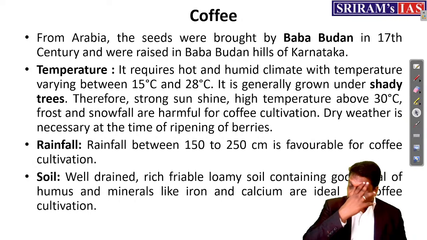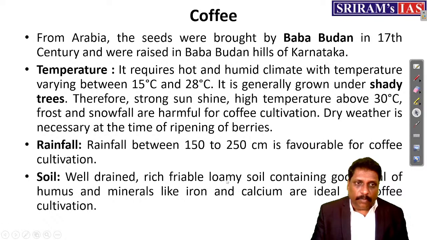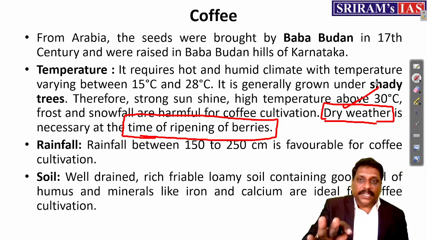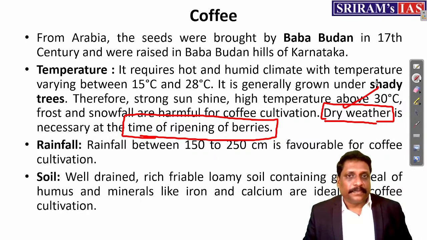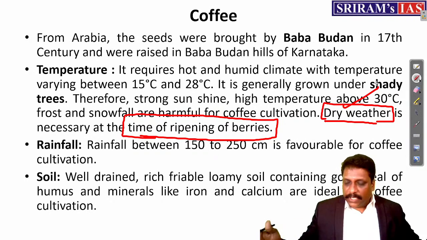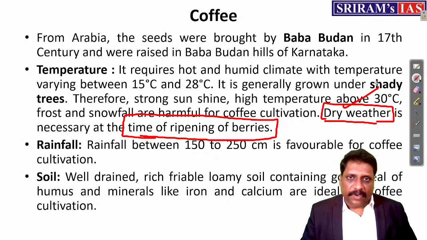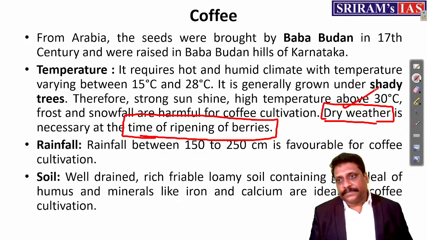And number two, when I talk about rainfall, my dear friends, normally for coffee plantation they say dry weather is necessary at the time of ripening of the berries. That is the coffee bean, dry weather. But for tea plantation, dry weather is not needed. Correct? It means if well-distributed precipitation is there throughout the year, tea plantation will be favorable. These are the differentiators. Okay?